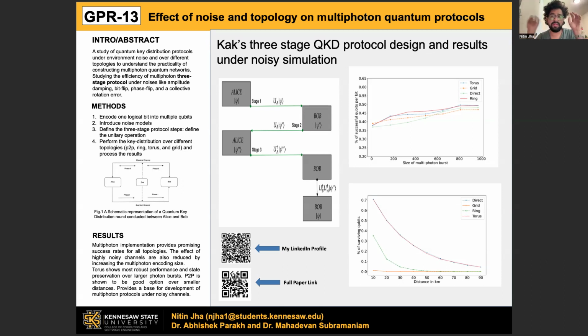The protocol goes as follows. You have Alice, the sender, and Bob, the receiver. Alice encodes all of the logical bits into multiple qubits in a basis of common knowledge, let's say the Z basis, then applies a rotation to all of these qubits, and this rotation is only known to Alice. We call this operation unitary UA. She sends these updated qubits to Bob. Bob applies a similar rotation, but the angle is only known to Bob this time. We call that unitary operation UB, and he sends these updated qubits back to Alice.